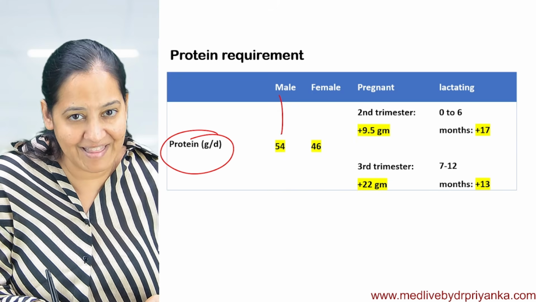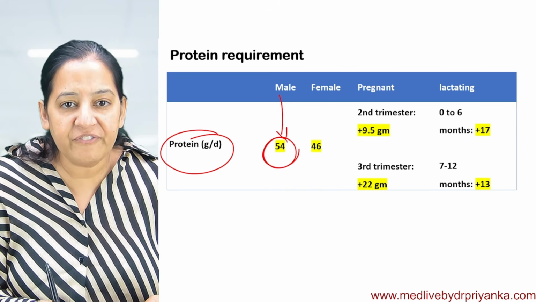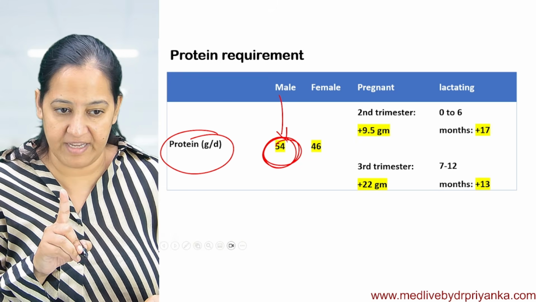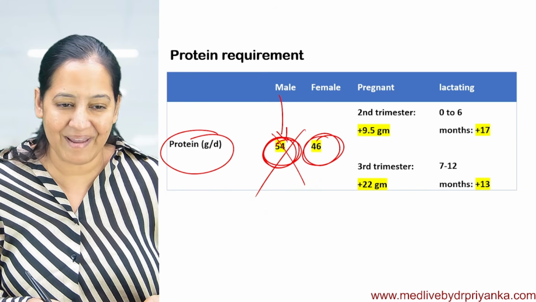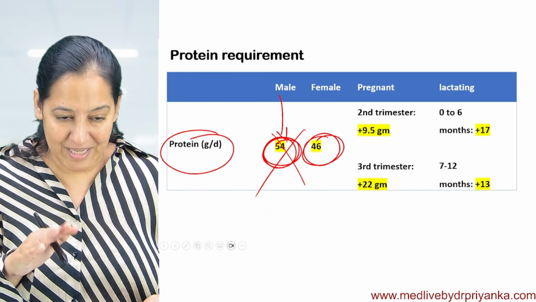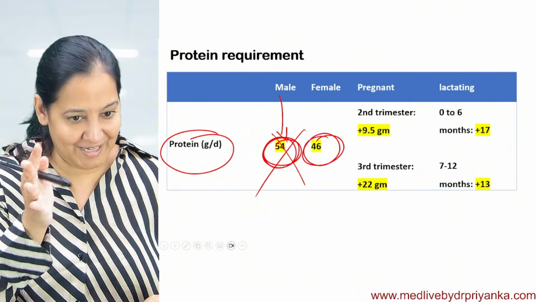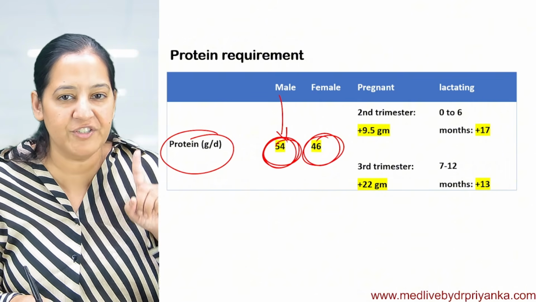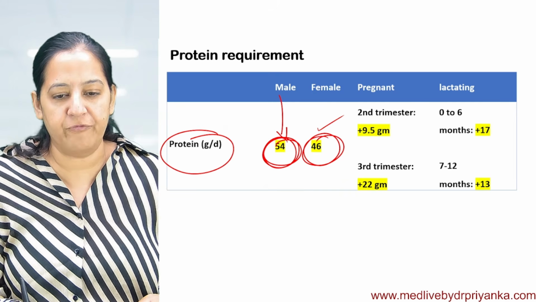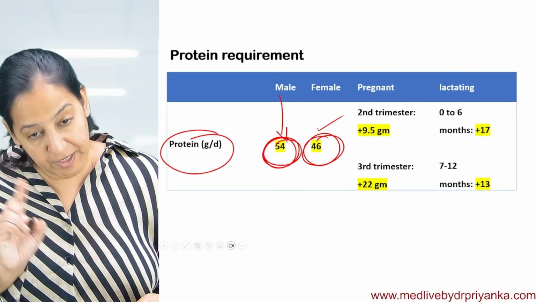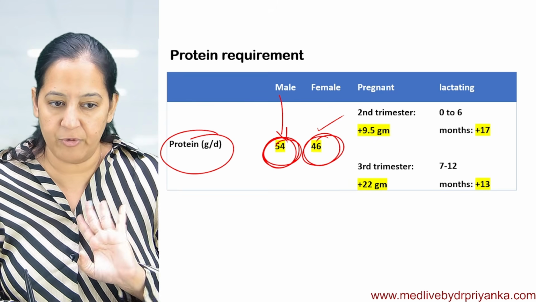All healthy males should eat 54 gram of protein in one day. All females should eat 46. Currently, I'm not interested in male. I'm interested in female, because I'm teaching you the topic obstetrics, pregnancy in female. This I already taught you in the chapter nutrition. So all the females should eat 46 gram of protein per day. Yes or not? During pregnancy, during the first trimester, no additional protein is required.